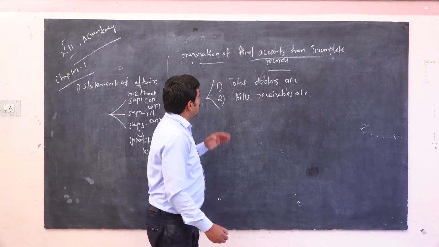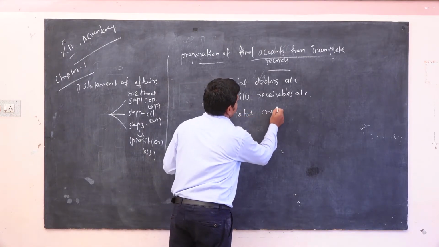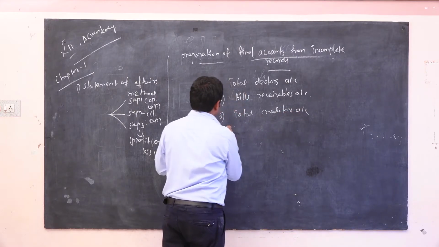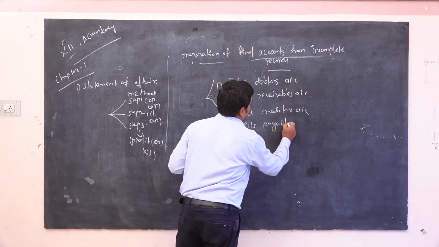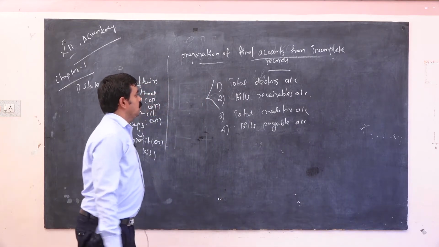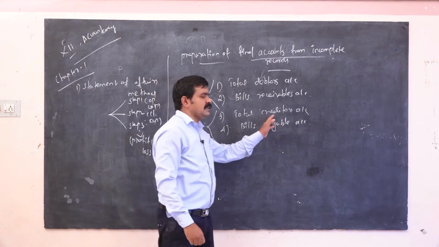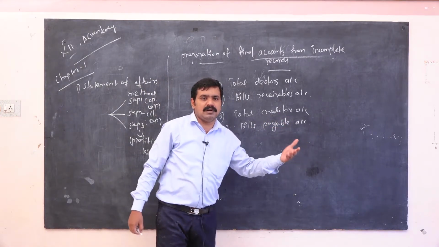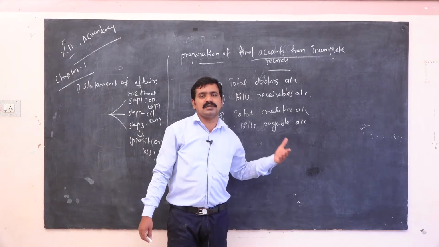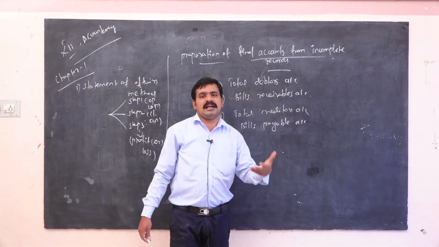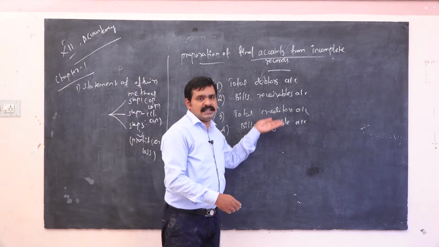The third one is the total creditors account, then the bills payable account. Total debtors, total creditors and bills payable go together. Creditors means those to whom you owe an amount. Bills payable means you have to pay some amount to the other person. Bills are drawn on another person, that is the drawee and the drawer, so both are involved in this category.